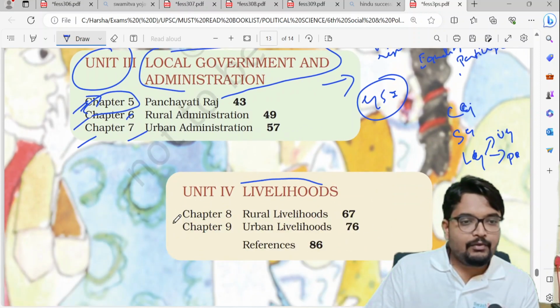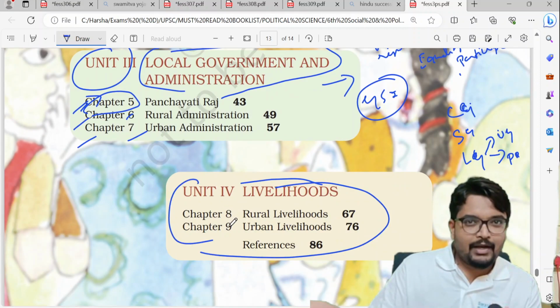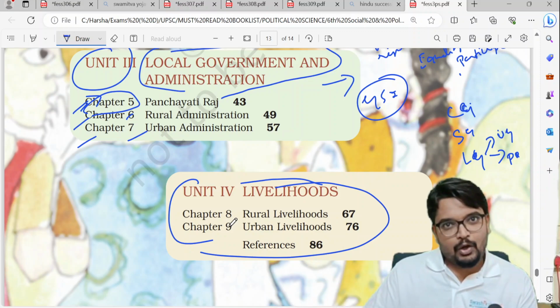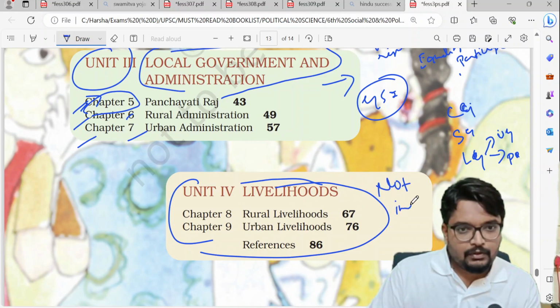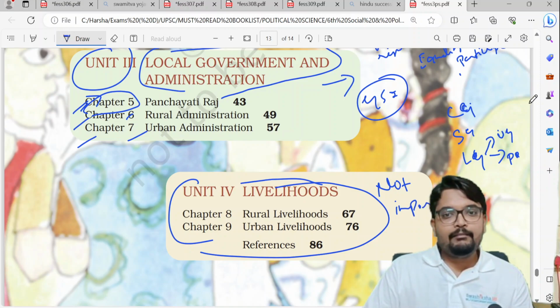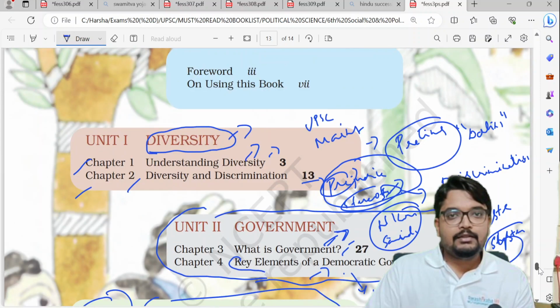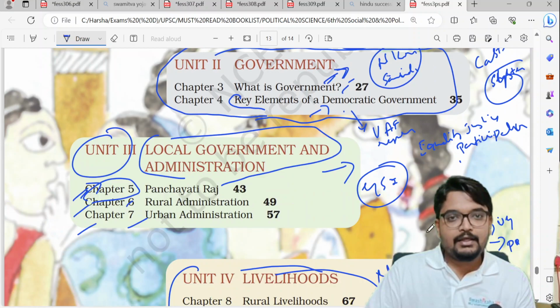And livelihoods is a very general chapter. You already know what livelihood activities are happening in rural areas and urban areas. In urban areas, what jobs they are engaged in, and in rural areas, what jobs they are engaged in. This is not important, you can skip these chapters. Okay, so I hope I made it very clear what you have to study and what not to study in 6th standard NCERT Polity. Thank you so much. We'll meet in the classes.